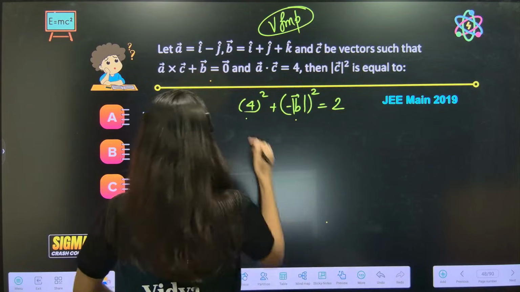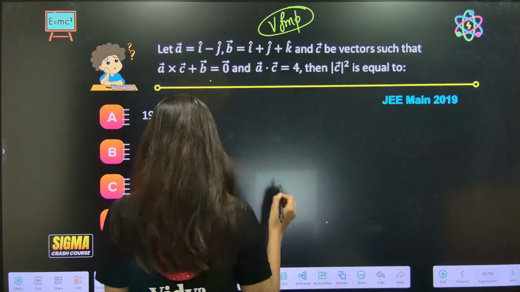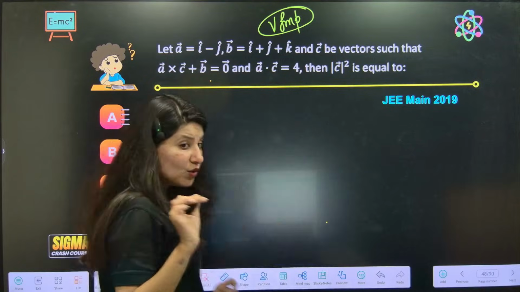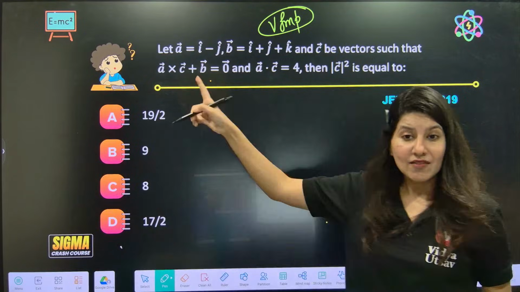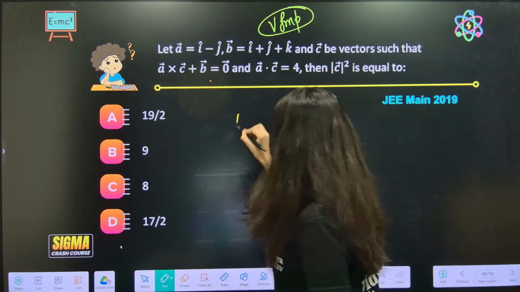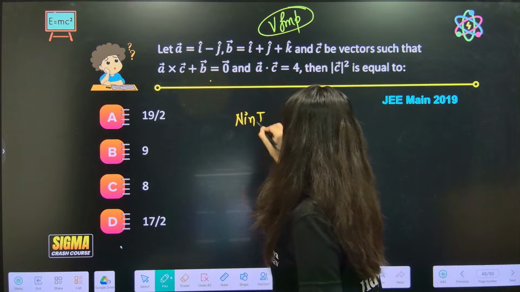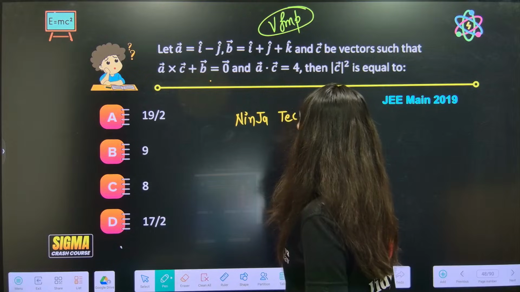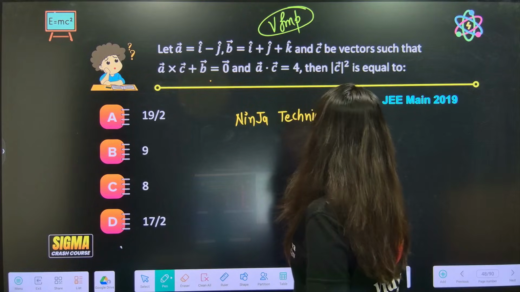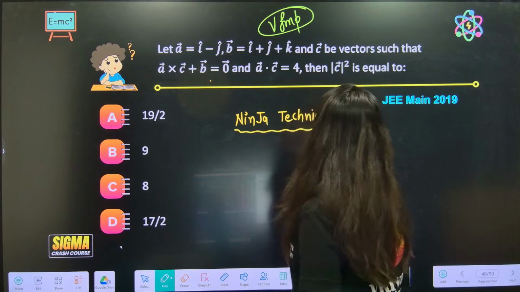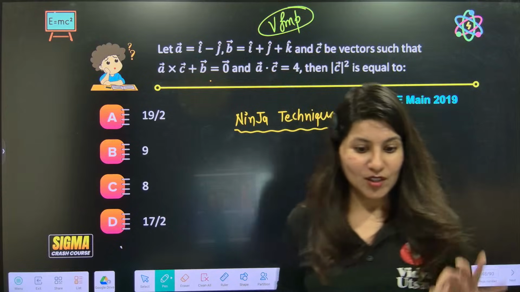See, understand, Lagrange's identity I'll write. Trust me, if you go and watch the solution, a very big solution will be there. But you know what?